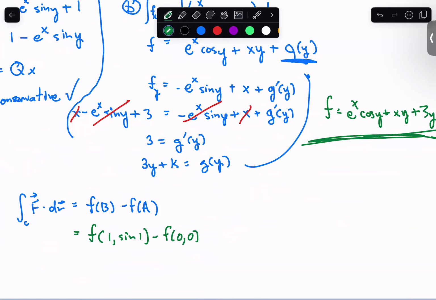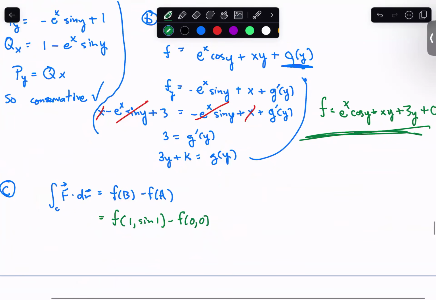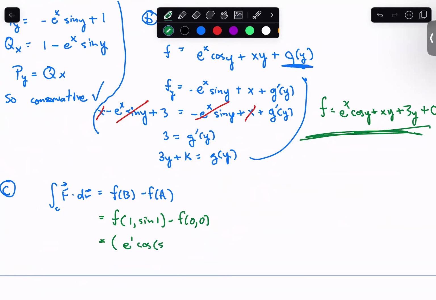And again, we have our potential function. So let's go ahead and do our best to plug these things in. I'm going to have e to the first power cosine of sine of 1. It's a little bit annoying. x times y, so that's 1 times sine of 1, plus 3y, 3 sine of 1, plus 0, minus f of (0, 0).